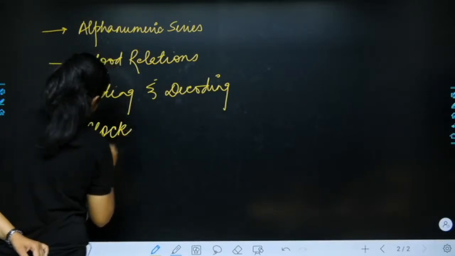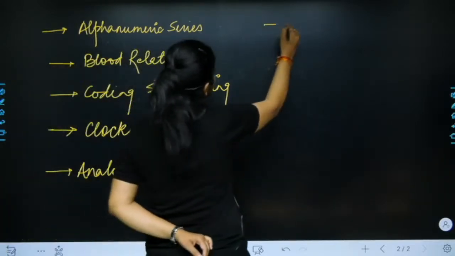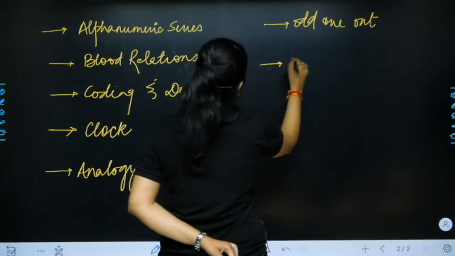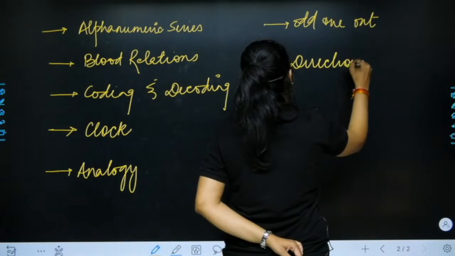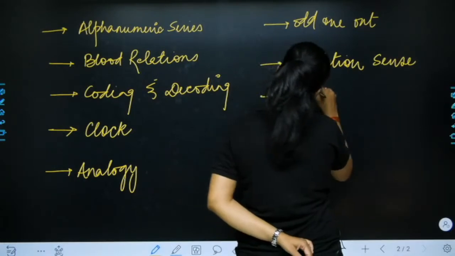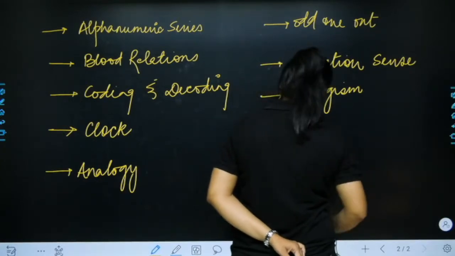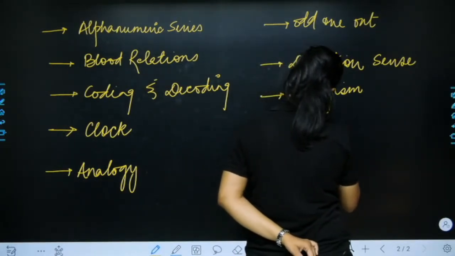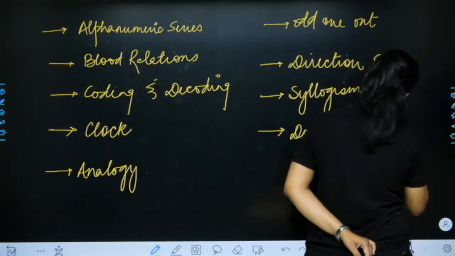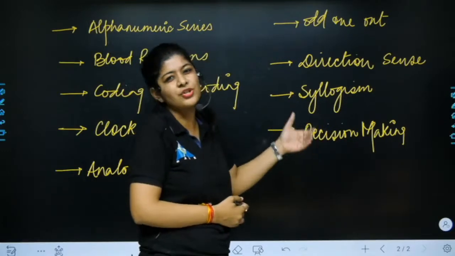clock, analogy, odd one out, direction sense, syllogisms, decision making, and in decision making we have topics like statement and assumption, statement and conclusion, logical inference and so on.